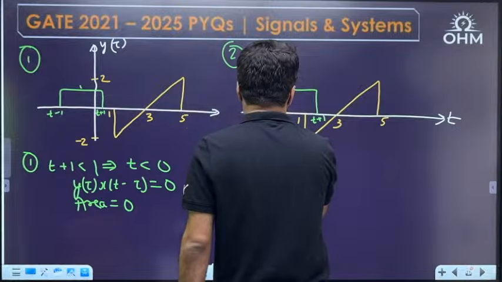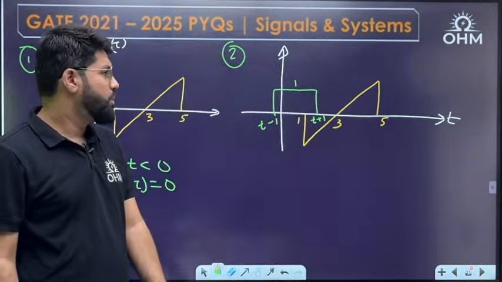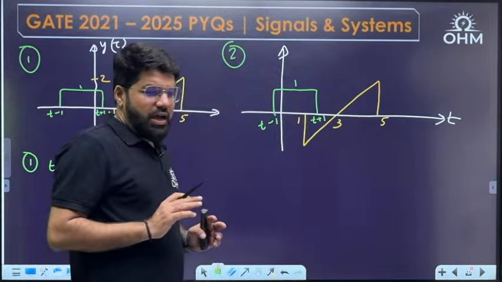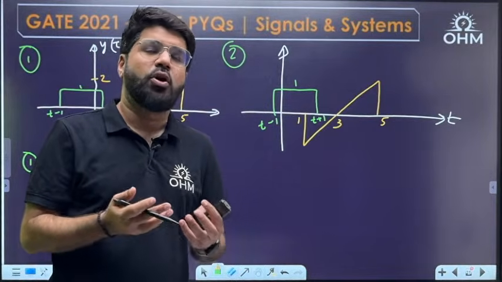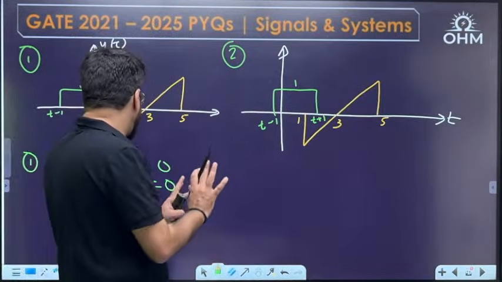This is t plus 1, this is t minus 1, this is 1. So some overlap can come, and some area will come up. Now see, I would have completed the entire story if I wanted the complete convolution. I'm just giving you a hint how to solve it.